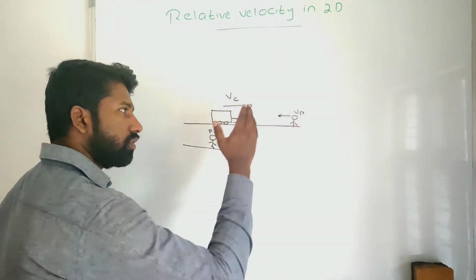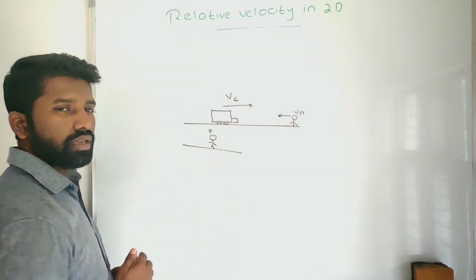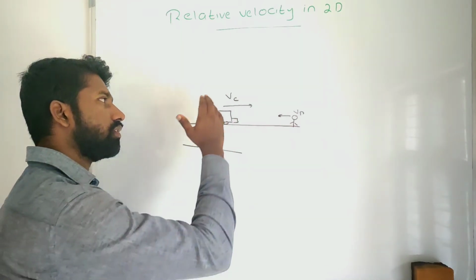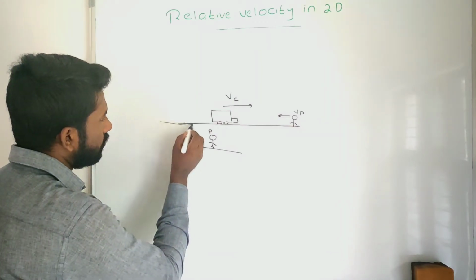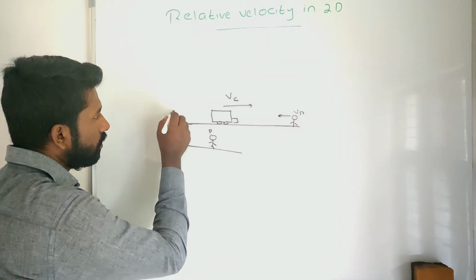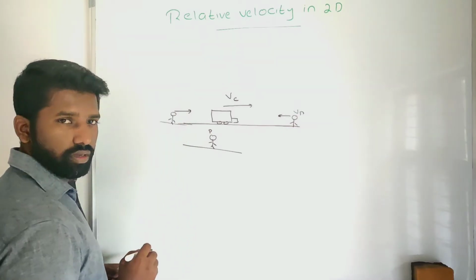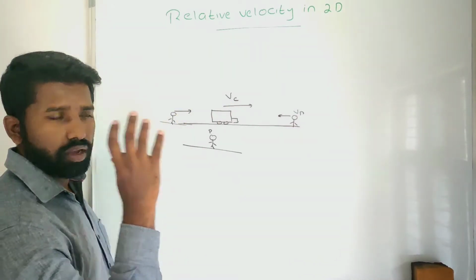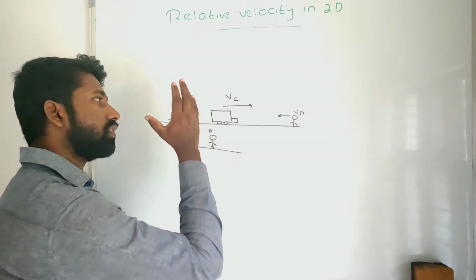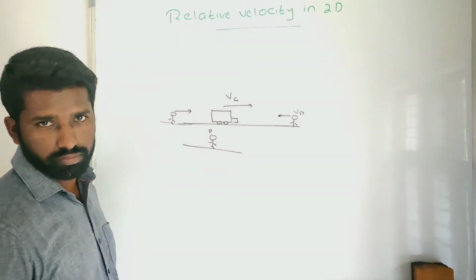For this person, the car appears to have a velocity greater than the car velocity. Another person is moving in this direction. For this person, the car appears to have a velocity lesser than the car velocity.